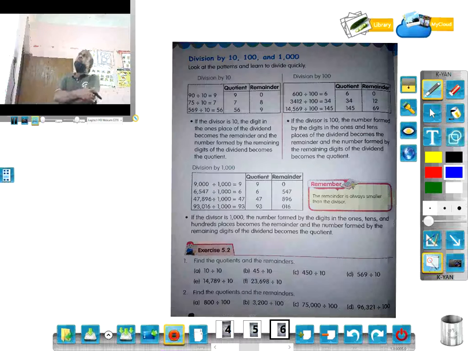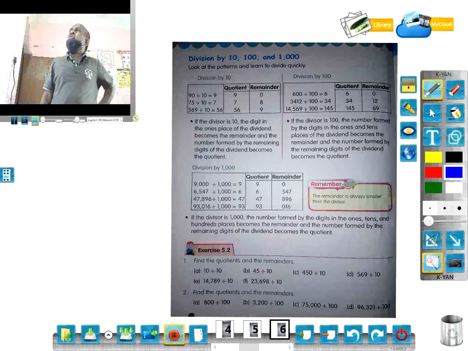Division by 10, 100 and 1000. That was explained to make this page easy. It will be easier for you to understand here how to divide by 10, 100 and 1000. Look at the patterns and learn to divide quickly. This is the pattern.